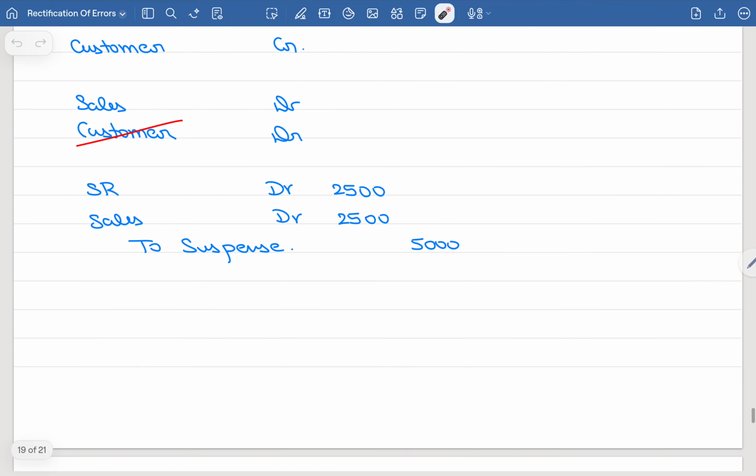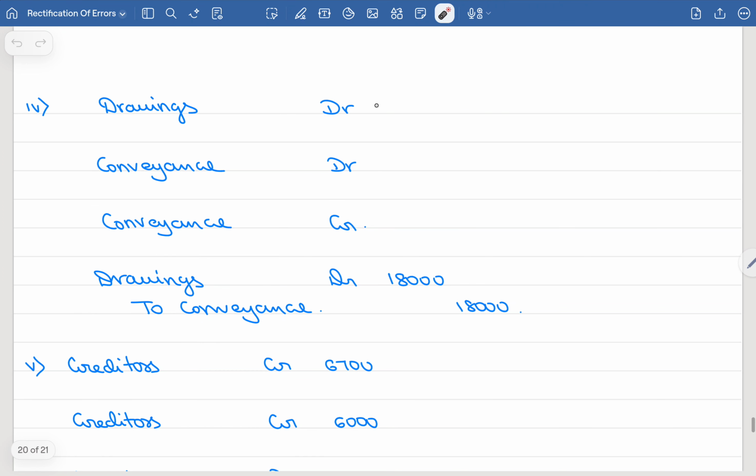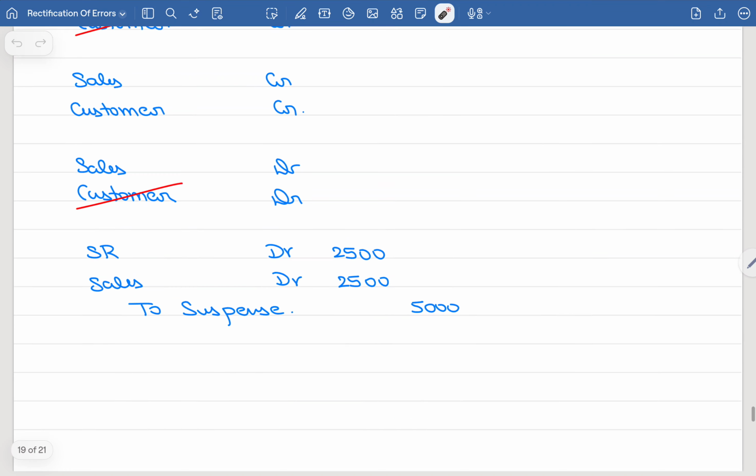Point number 4. Drawings account should have been debited. They have debited the conveyance account. Reverse this wrong entry, conveyance account will be credited. So now see entry number 1 and entry number 3. Drawings account debit, conveyance account credit. So my journal entry tallies. No use of suspense account is required in this journal entry. So let us move ahead.